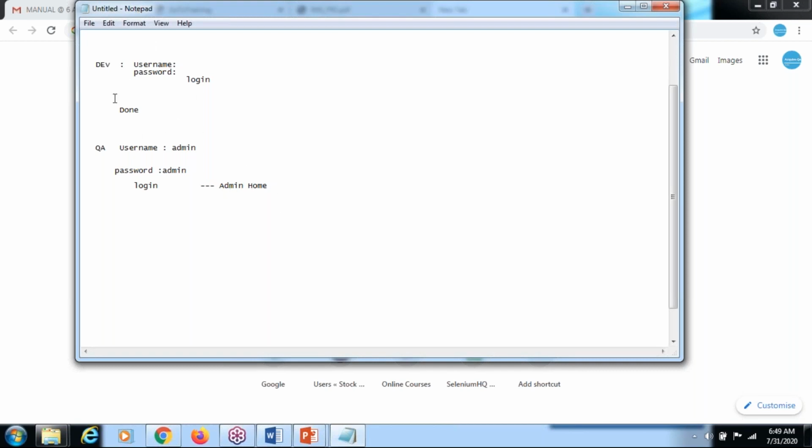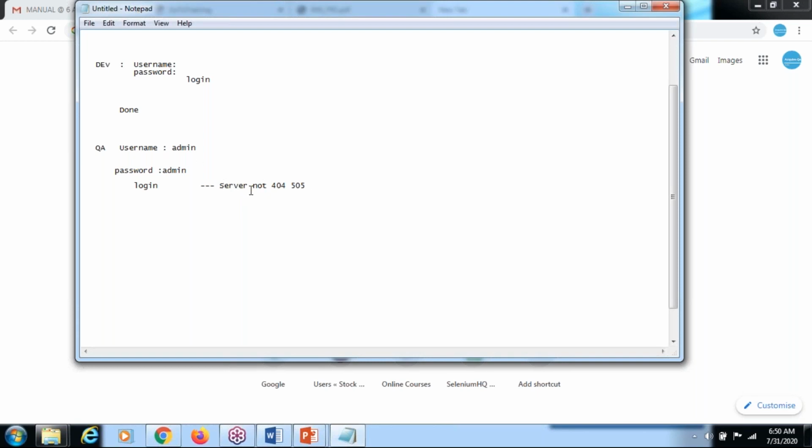Suppose you are logging in with admin, but you are not getting the admin home page. You are getting a server not found, or 404 error, or 505 error. So you are getting some different errors. The actual result is not equal to the expected result. You are not getting the correct page, so your test case is failed.